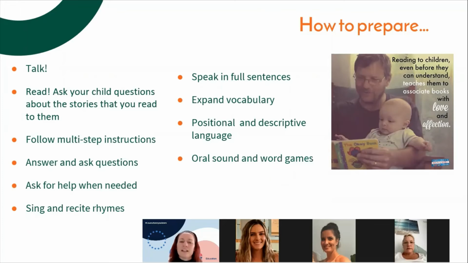Another thing you can do is play some oral sound and word games. I Spy is a favourite of mine because you can focus on that beginning sound. The other thing you can do with I Spy that helps to develop phonological awareness is split up the words. So you might say, I can see a k, at. What can I see? And then hopefully your child will be able to say a cat.